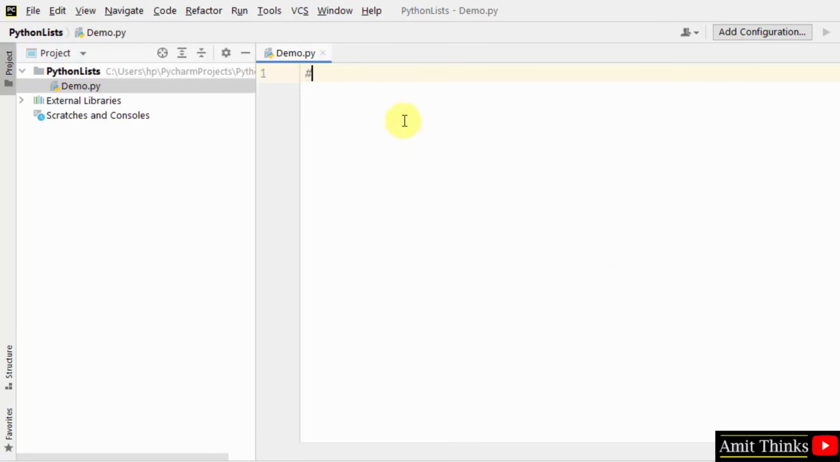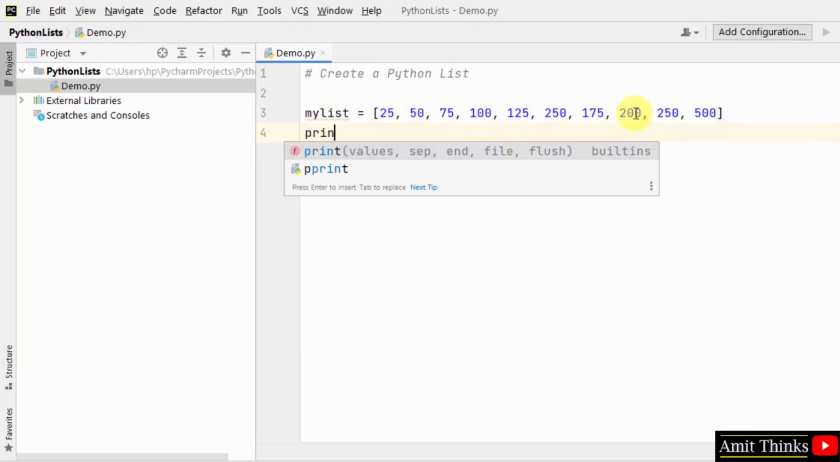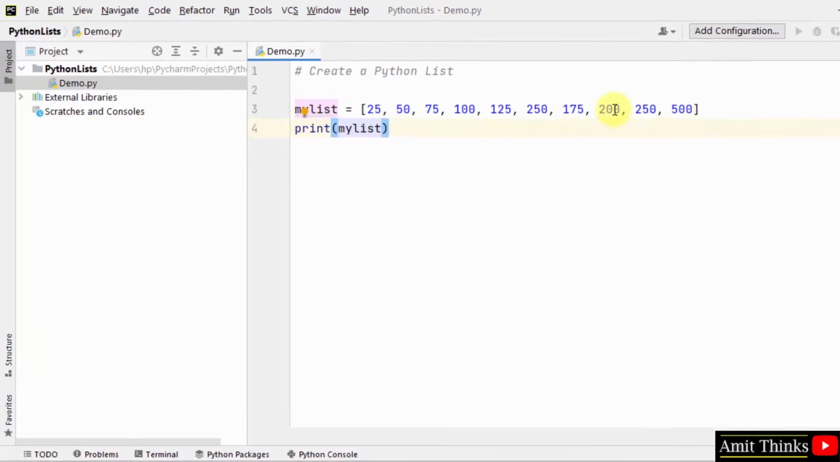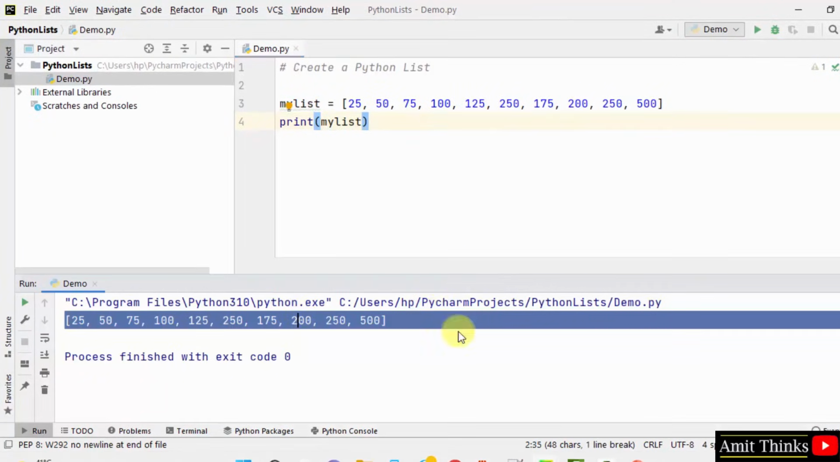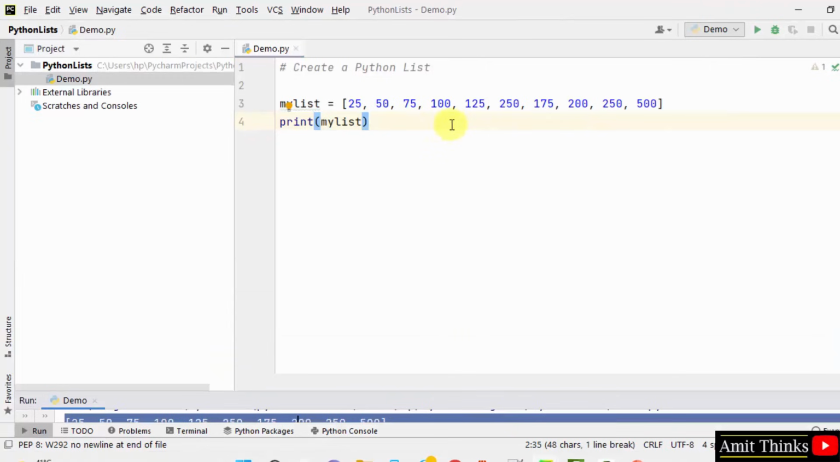Let us now see how we can create a new Python list. Let us name our list mylist, this is our list object. Now I told you we use square brackets, so within we will add 10 elements. Okay, we have added 10 elements. I'll just print it like this. Right click and run, and here you can see we printed our first Python list with 10 integer elements.